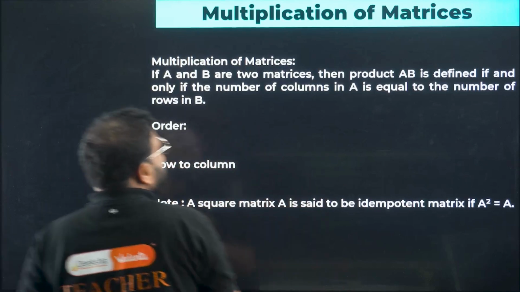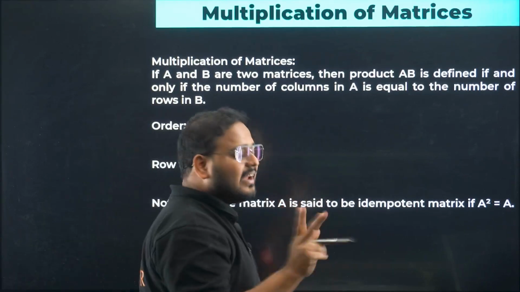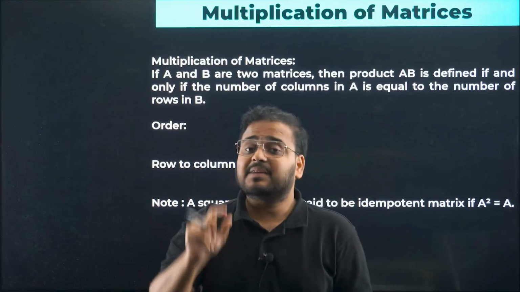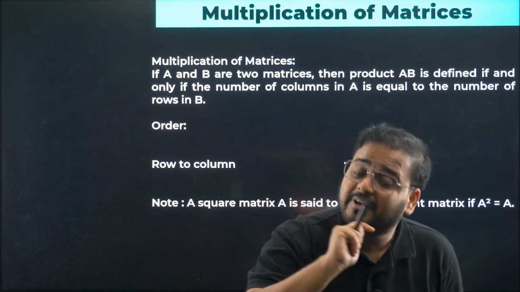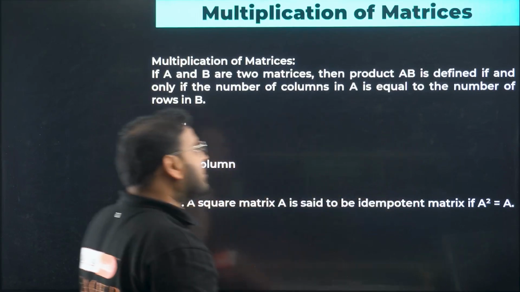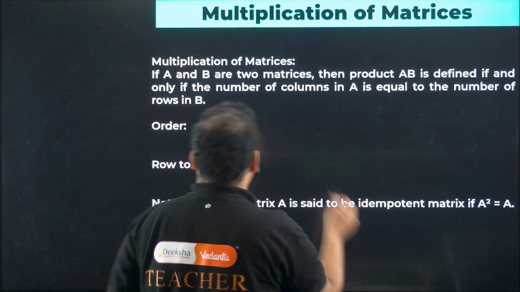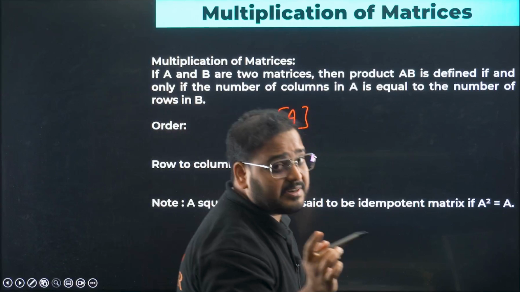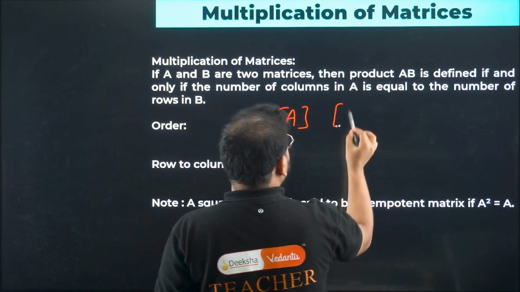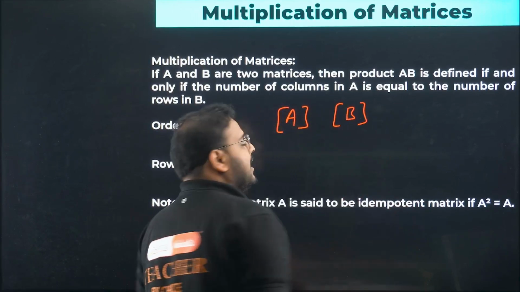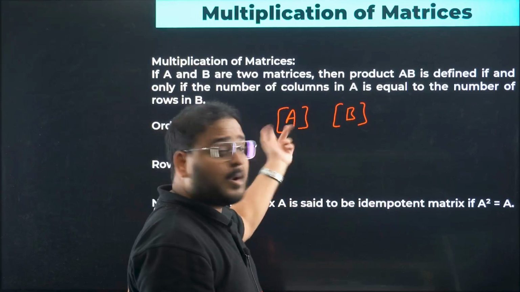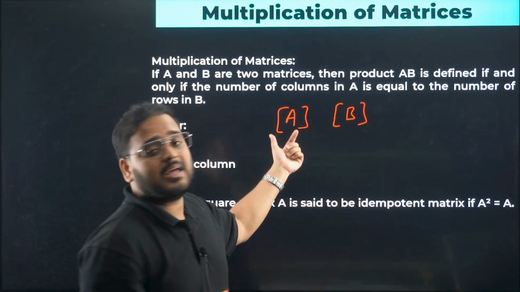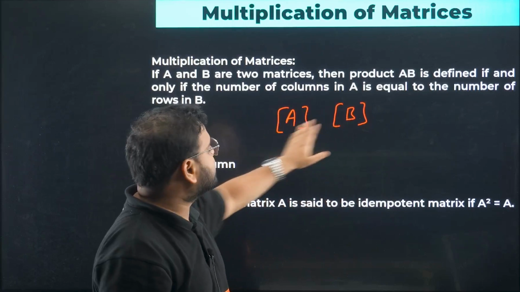So first thing is, understand that you can define the product of two matrices only when, I'll repeat, you can define the product of two matrices only when the number of columns in the first matrix... Why do I say first matrix? Check here, let's call this the first matrix. Second will be here, B. AB, not BA. AB and BA are different actually. So first you write AB, then A comes first, B comes later.